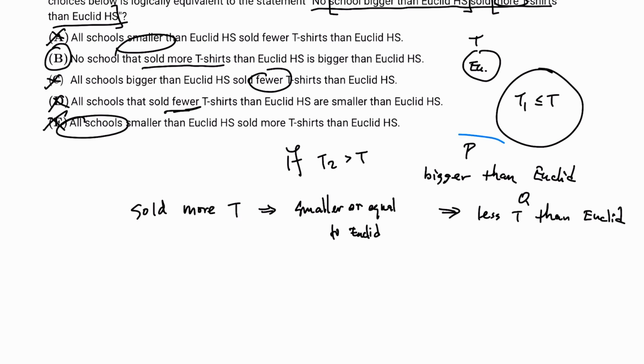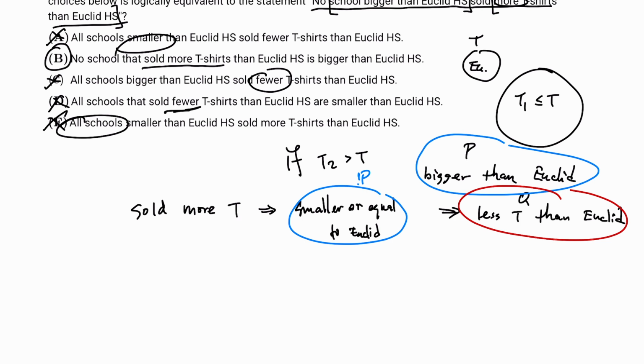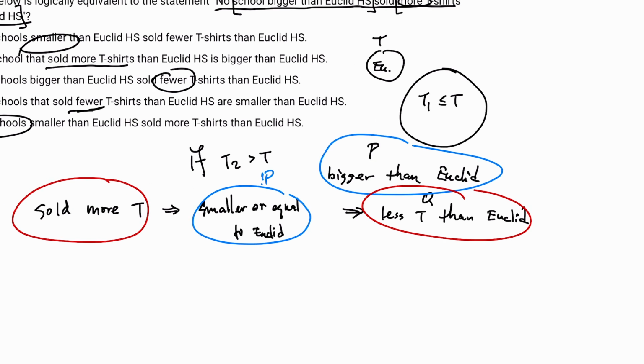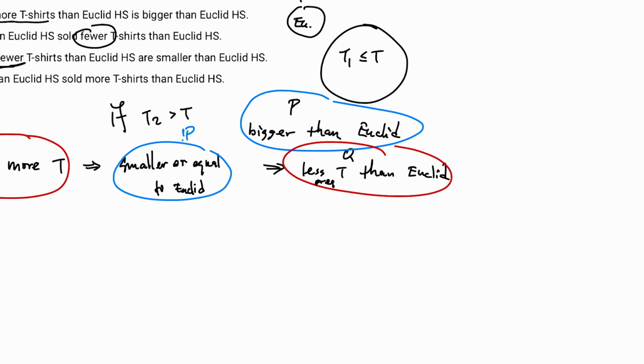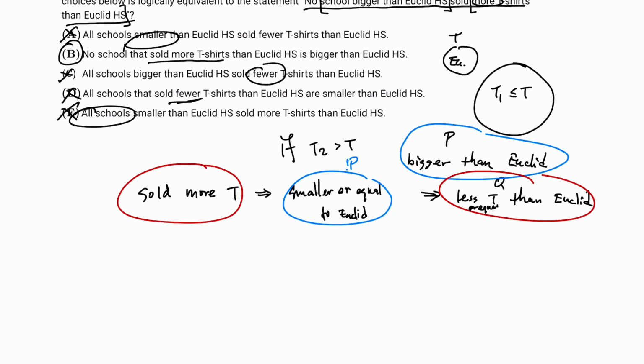Let's take a look at these two conditions. Bigger than Euclid, smaller or equal to Euclid. That is basically not P, the opposite of P, because if it's not bigger than Euclid High School, then it has to be smaller or equal to Euclid High School. Okay, how about this part? It says less t-shirts than Euclid. This is more t-shirts than Euclid. Actually, this is inaccurate. Less or equal. If that is Q, then this is not Q.